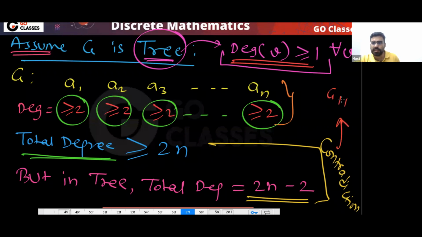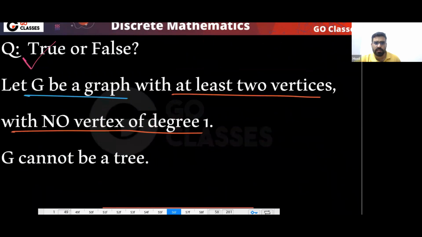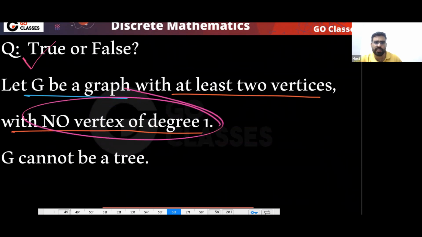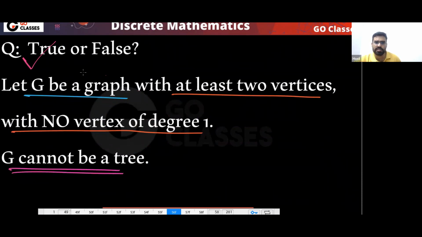It means G is not a tree. Now, is this clear to everyone? So this statement is true. If you have a graph in which there is no degree 1 vertex, then it cannot be a tree.